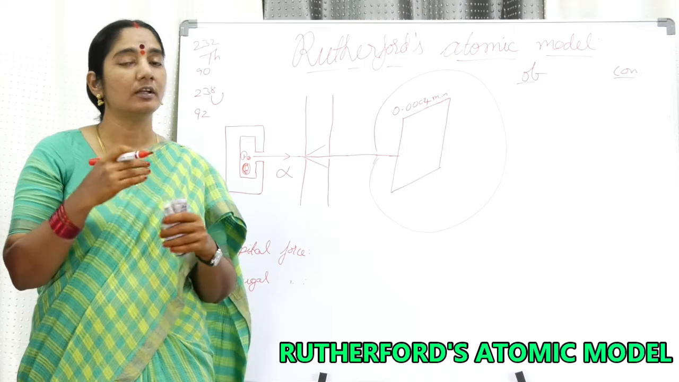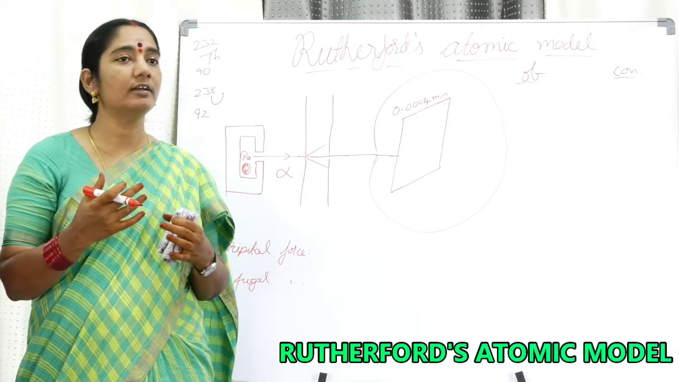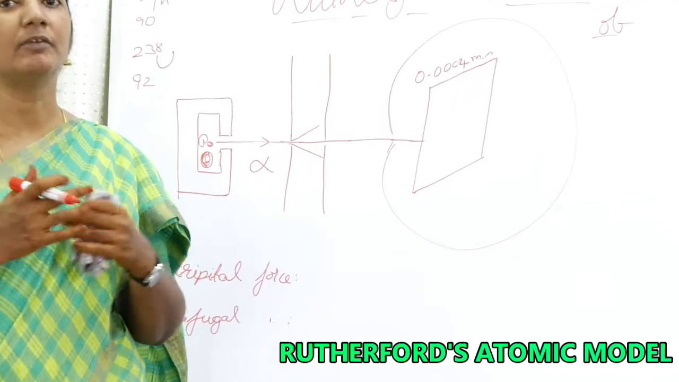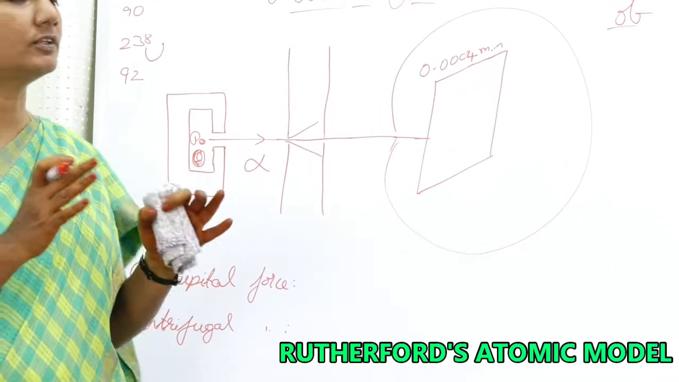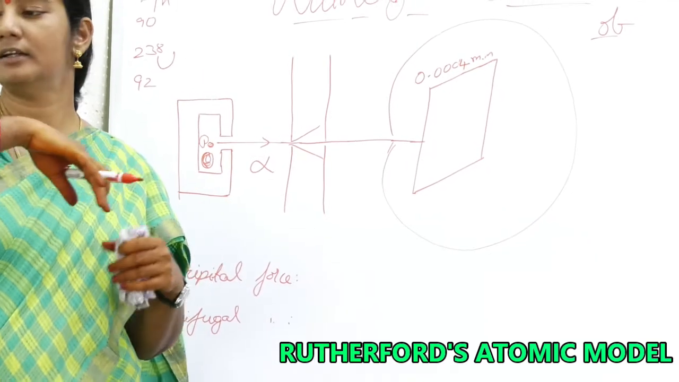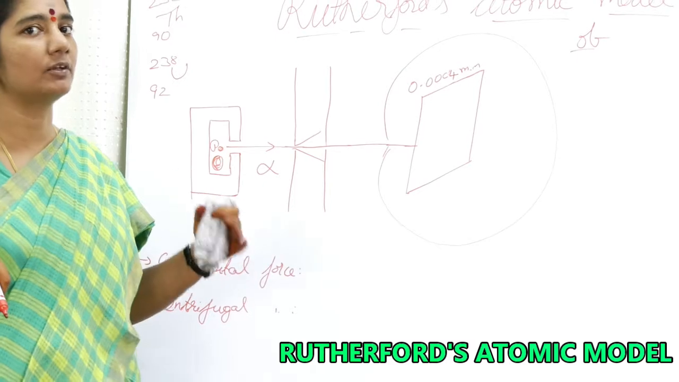We are now trying to find out the atomic model. What is the shape given to the atom? This is a research work which was done by Rutherford. Let us see the observations and conclusions made by Rutherford.